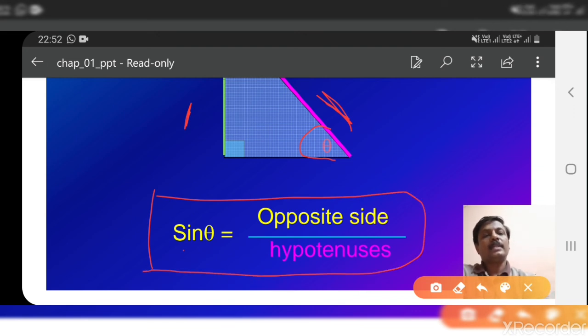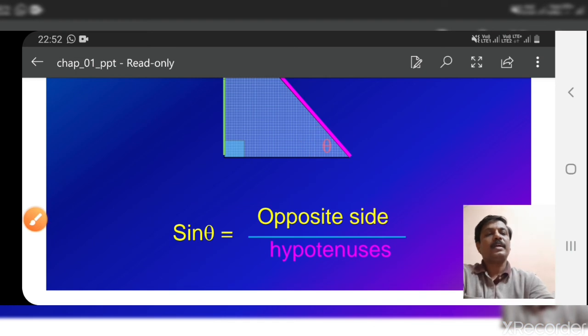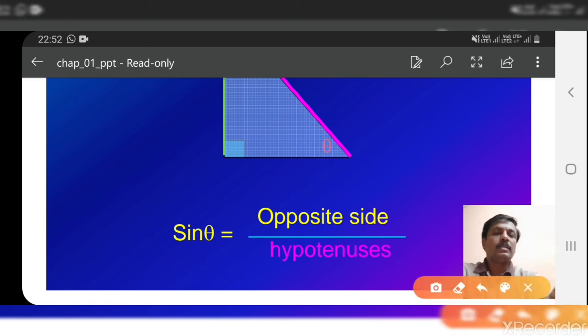Similarly, next one is cosine. Cosine function is defined as, see, these trigonometric functions are nothing but relationships between sides of a triangle and angle. See, theta is angle and these are two sides of the triangle.